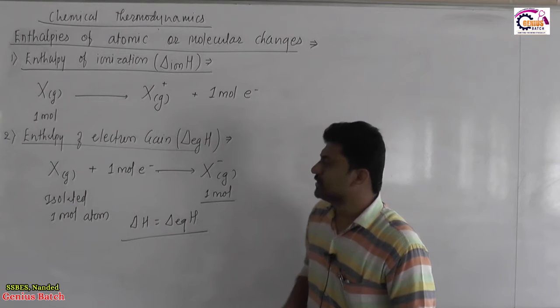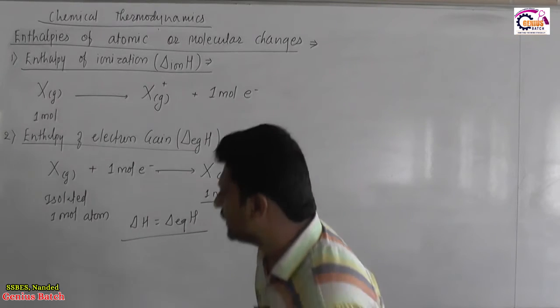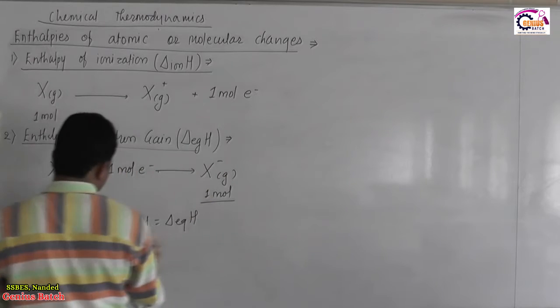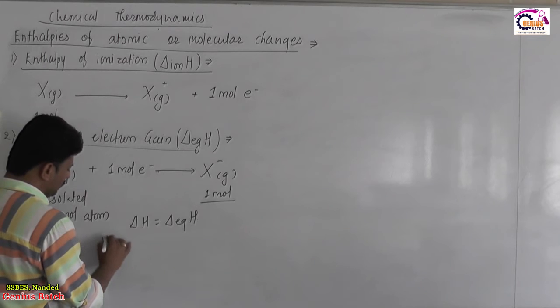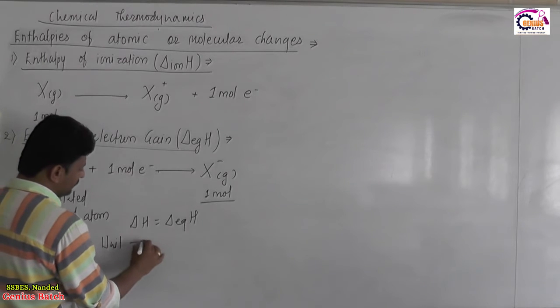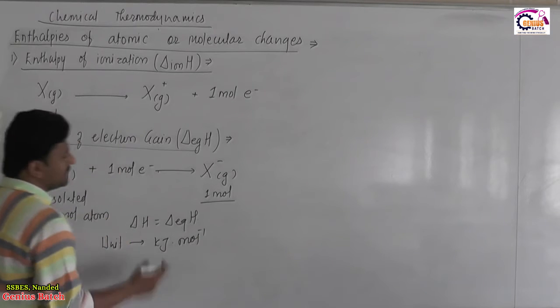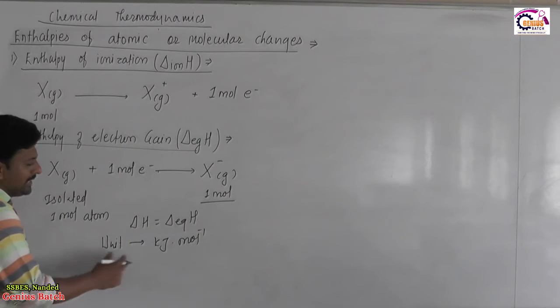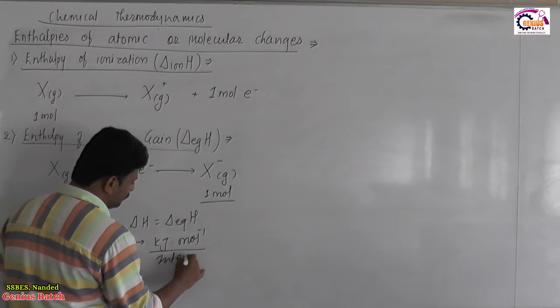Now when we move to the physical characters of it, or some characteristics related to it, we can say electron gain enthalpy should be expressed in kilojoule per mole as a unit, because it is defined for 1 mole. Now when it is expressed in kilojoule per mole, this also becomes an intensive property.